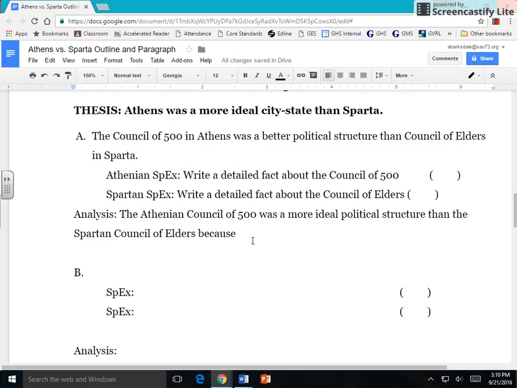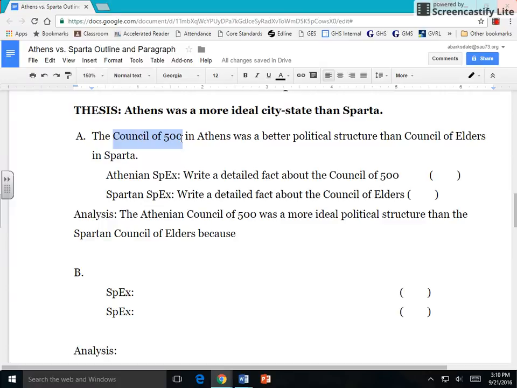Okay, remember, you're not going to put because I think. This should come from your brain. It's not based on anything you're going to find in your notes, but why was Athens' Council of 500 better than Sparta's? Or if I reversed it, why was Sparta's Council of Elders better than the Athenian Council of 500? You don't have to do these groups.